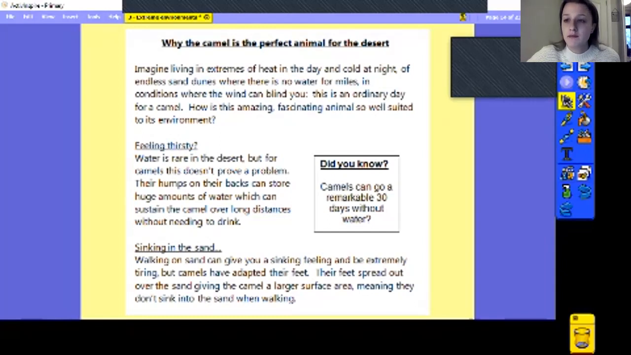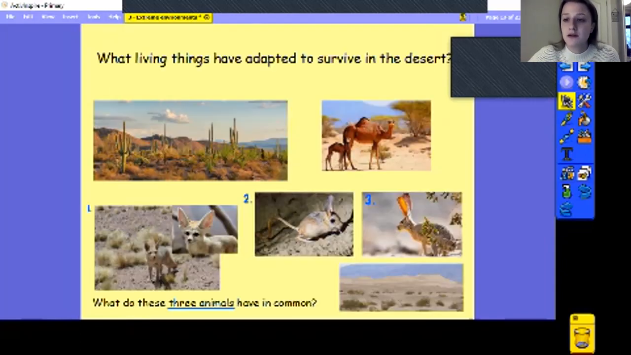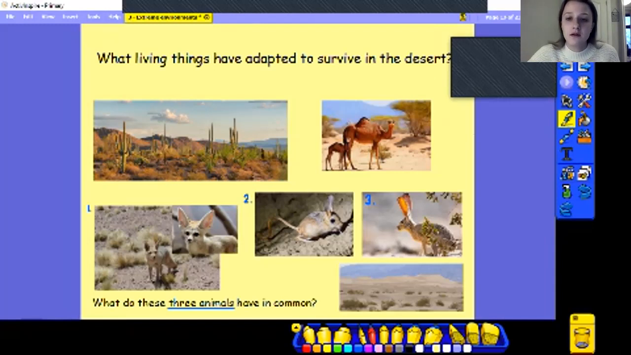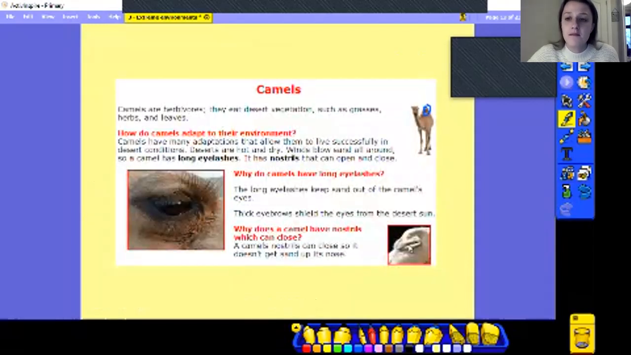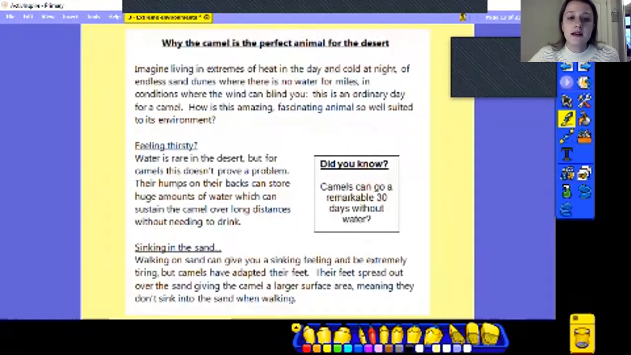So that hump on the camel's back, let's have a look, let's go back to that photo. That looks like this. Stores lots of water for when they need it. It's the same there. And it means that they can sustain walking over long distances without needing a drink because they've got the water in their hump. So they can actually go 30 days without water. That's an interesting fact for you.